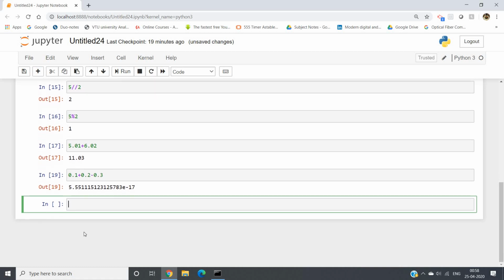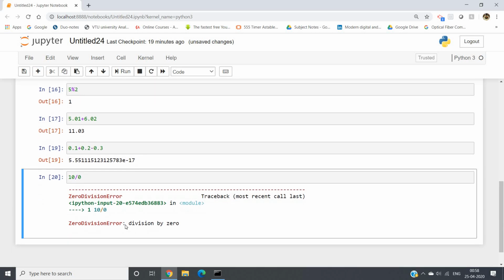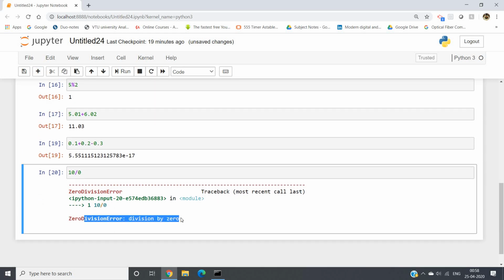Now let me show you one more case, like 10 divided by 0. What is the expected output? It is not possible, right? Nothing can be divided by 0, so we will be getting an error. Zero division error. So this is what I want to show you.